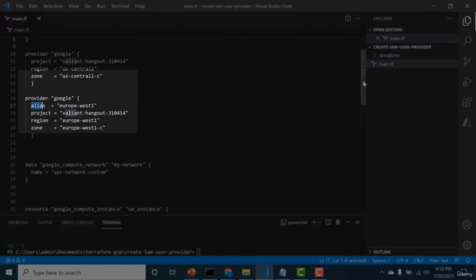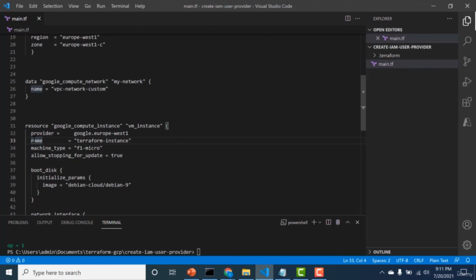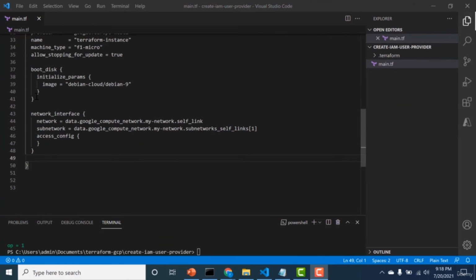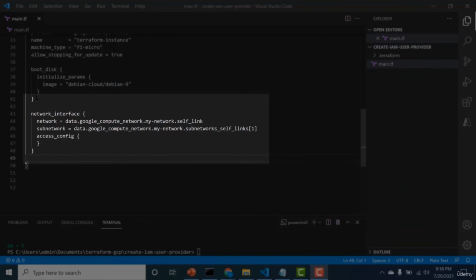Here most of the parameters that I'm giving are actually required. For example, the name is terraform-instance. So this will be the name for my virtual machine. The machine type is f1-micro, and the boot disk is basically a boot disk block that is there within this particular resource block. And here I need to provide the image, and the image is debian-cloud/debian-9. So that means that I'll be installing a Linux distribution.